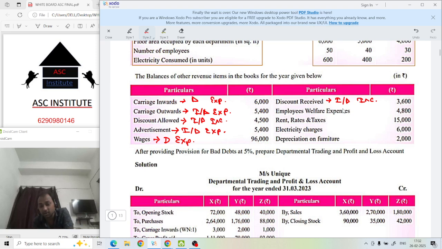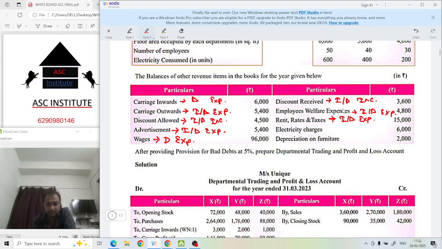Employee welfare expense is also your indirect expense, not income. Okay. Rent, rates and taxes. In our examples, I have explained this one. Rent, rates and taxes is your indirect, what? Indirect expense or income?